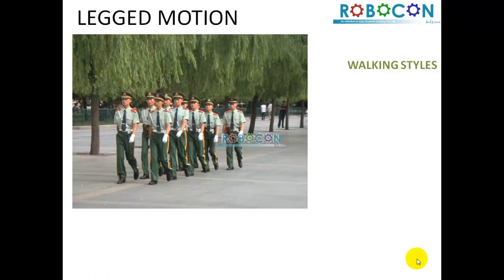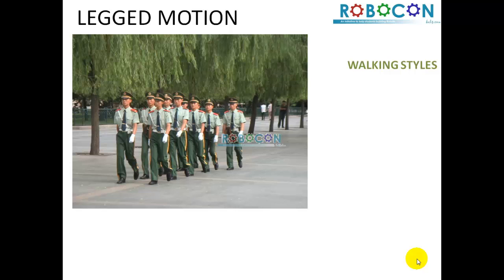There are different kinds of walking styles in humans, because bipedal or humanoid robots are inspired by the human structure itself, and it's highly important to understand how a normal human being walks or behaves while walking.